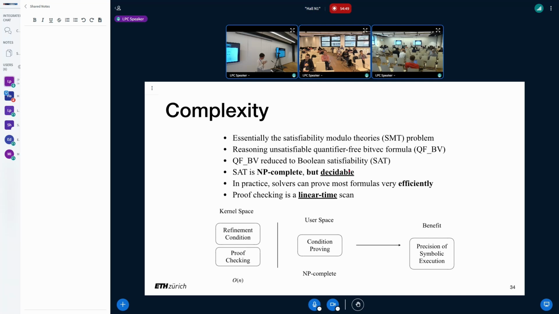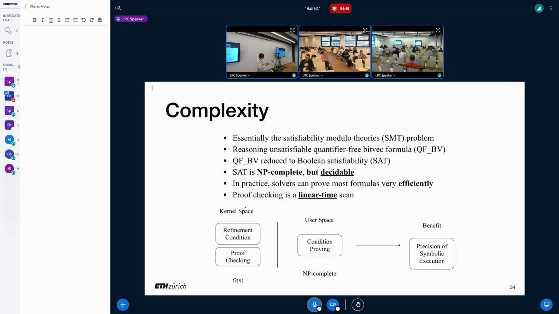So that's the most interesting part. Although we have a guarantee that they should be able to produce a proof for us, it's a matter of time. But in practice, SMT solvers can solve most formulas very efficiently. So it's not a big problem for load time.